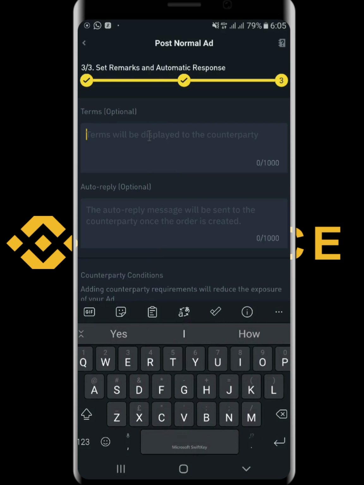Your terms, it can be that you don't want to receive transaction using third party, or you can say anything that you don't want the person to do, or you can just tell them your terms and conditions so that it will just appear to them. And then auto reply can be if the person asks you, hey, are you online? Or if the person asks you something, it can automatically reply, or you can say, I am online, go ahead and pay. So these are some of the options you will see.